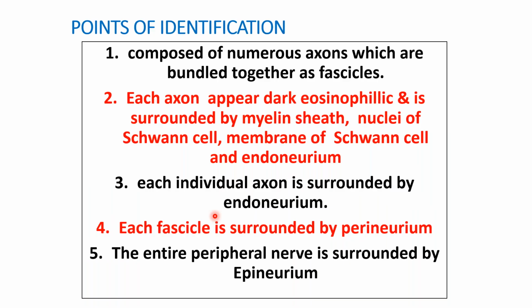Fibrous tissue cells. What are the points of identification? Numerous axons bundled together form a fascicle. Each axon appears eosinophilic and is surrounded by a myelin sheath. Nuclei of Schwann cells, membrane of Schwann cells. Each individual axon is surrounded by endoneurium. Each fascicle is surrounded by perineurium. The entire peripheral nerve is surrounded by epineurium.